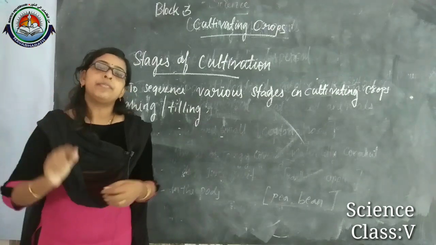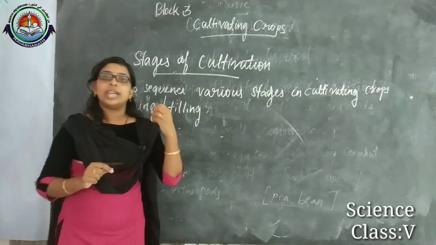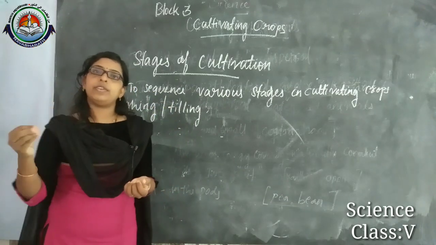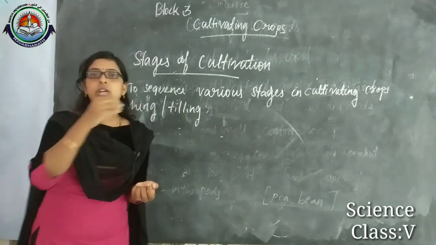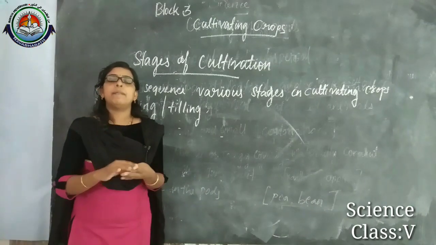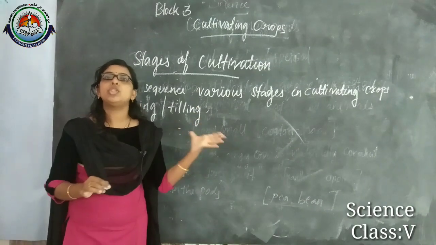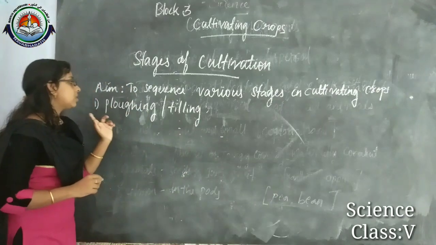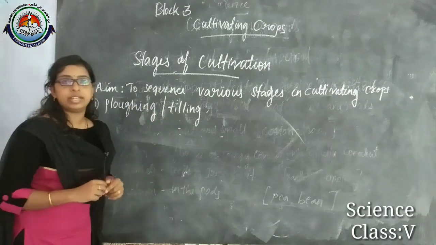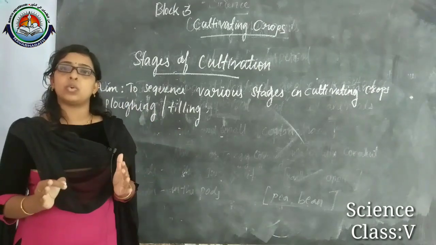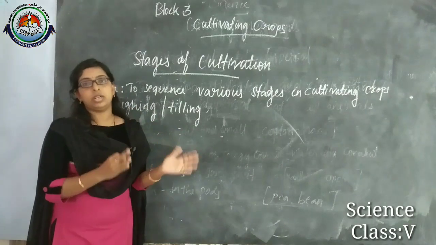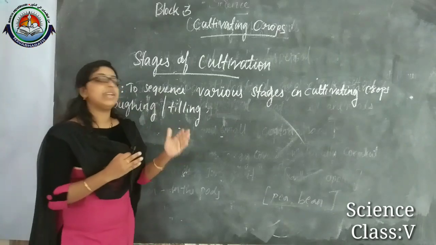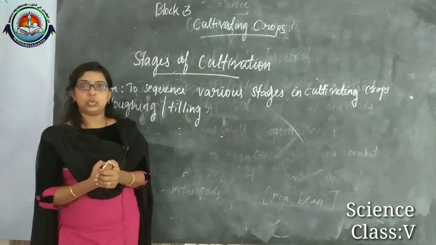Mainly so that air can circulate and reach the soil. We are making the soil fit for cultivation, and for that fitness we have to loosen the soil.